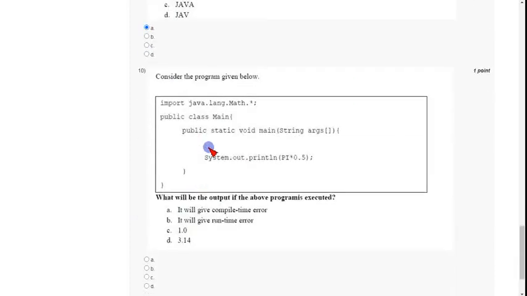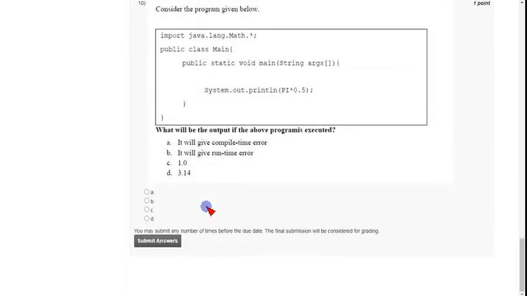And coming to the final question of this week 4, they have given a program again and they have asked us the output. When I did this in my command line, I got a compile time error. The compile error came in the place of pi.